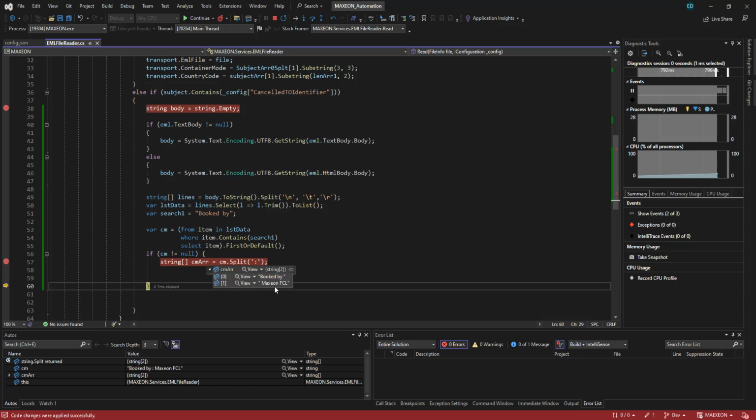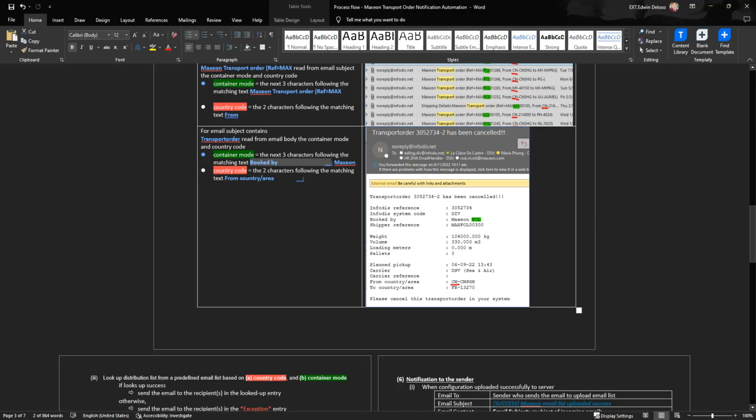Okay, so we need to get this, and there's a space, "book by", and I think we need to. I don't know if this is fixed always, but as they said, the next three characters following the matching "book by".